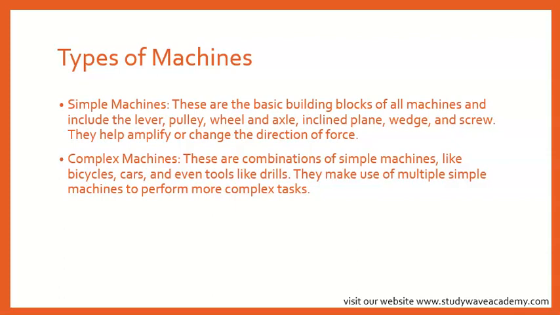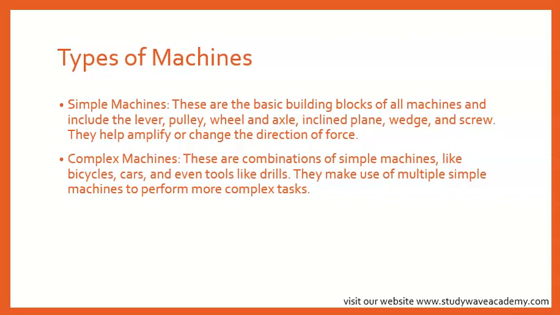They help amplify or change the direction of force. These are basic machines that make our work easier. Okay? Do we understand that?